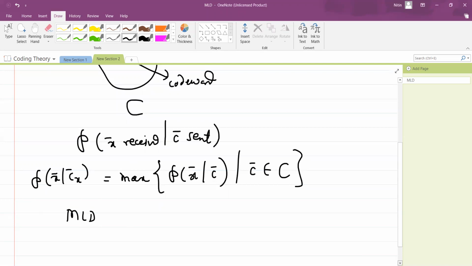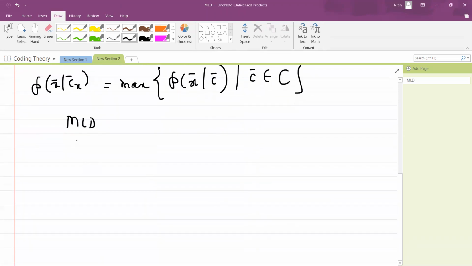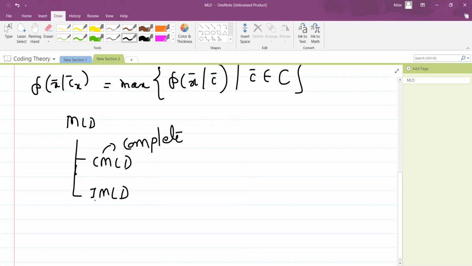You have seen that there are two types of MLD. The first one is CMLD, and another is IMLD. Here C stands for complete, and here I stands for incomplete. You also know what we mean by complete.